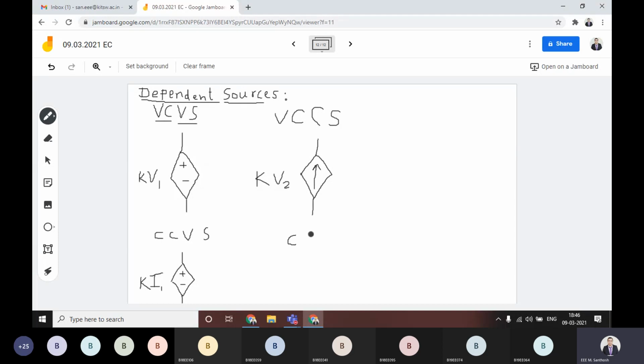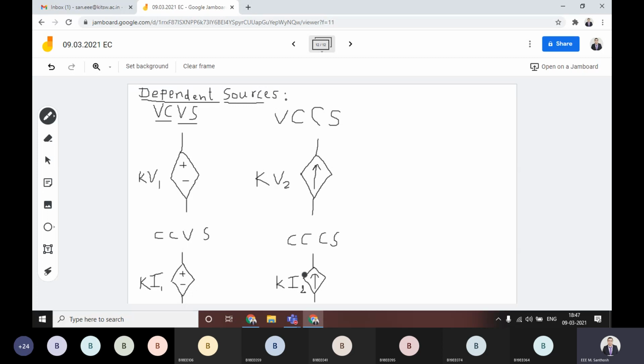Then in the other case you have the current controlled current source. That means you will have a current source with you, but it depends upon another current, maybe one flowing in another element. This current is controlled by some other current, which you can take as I2.